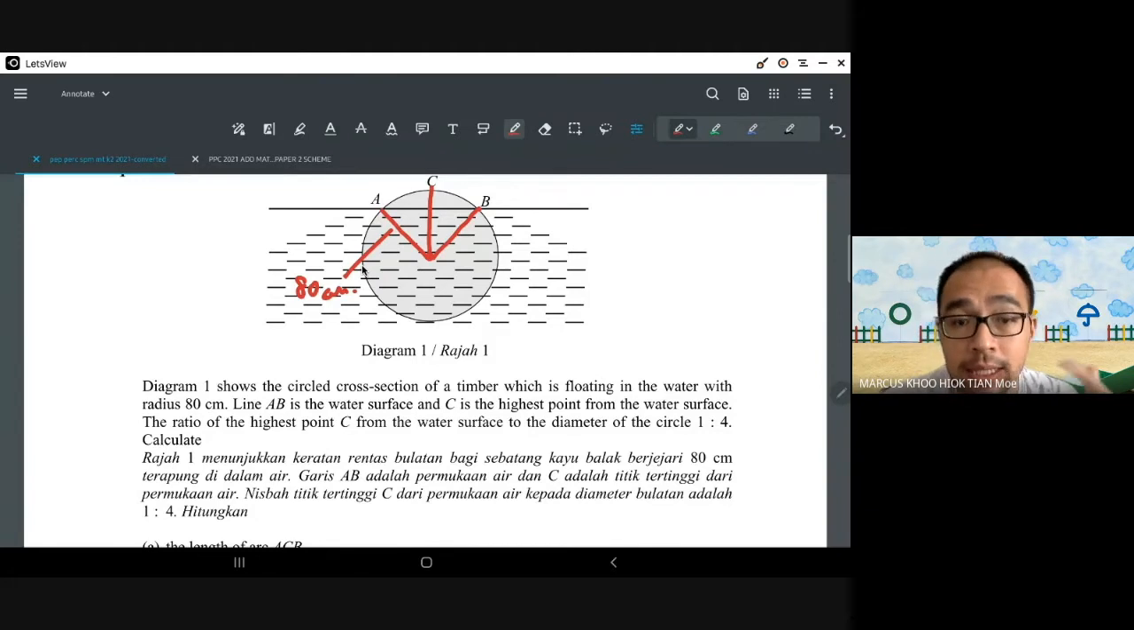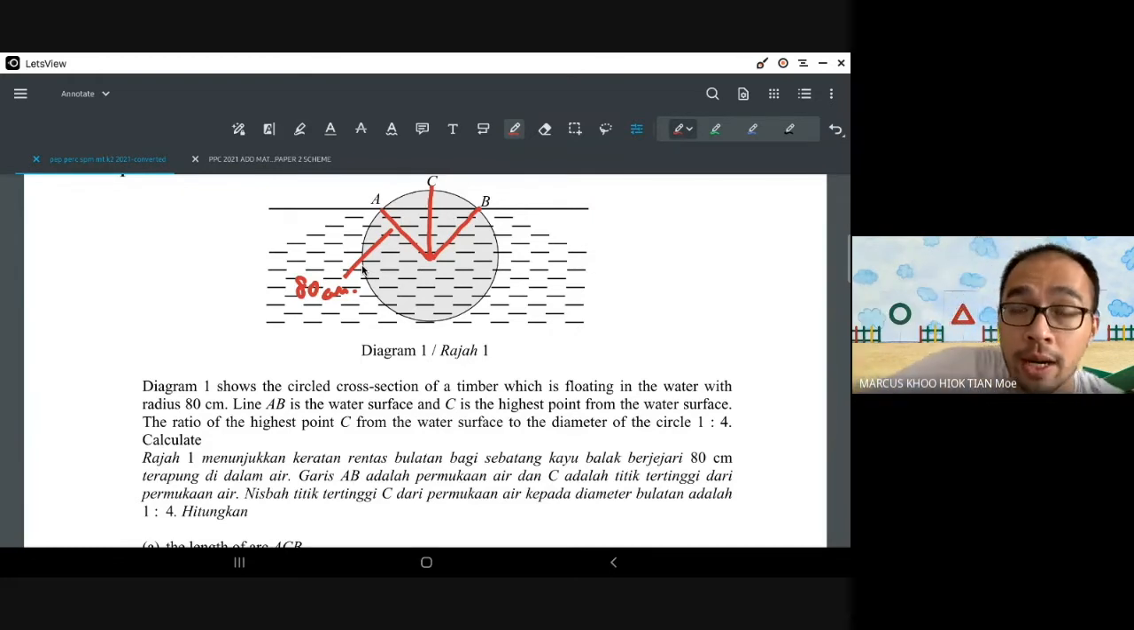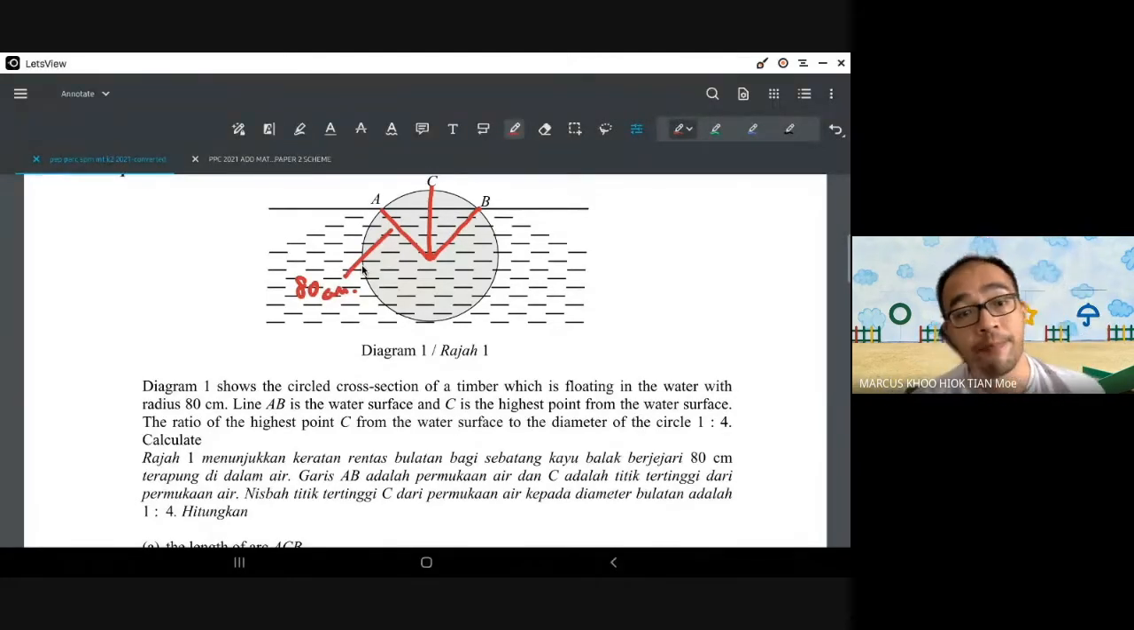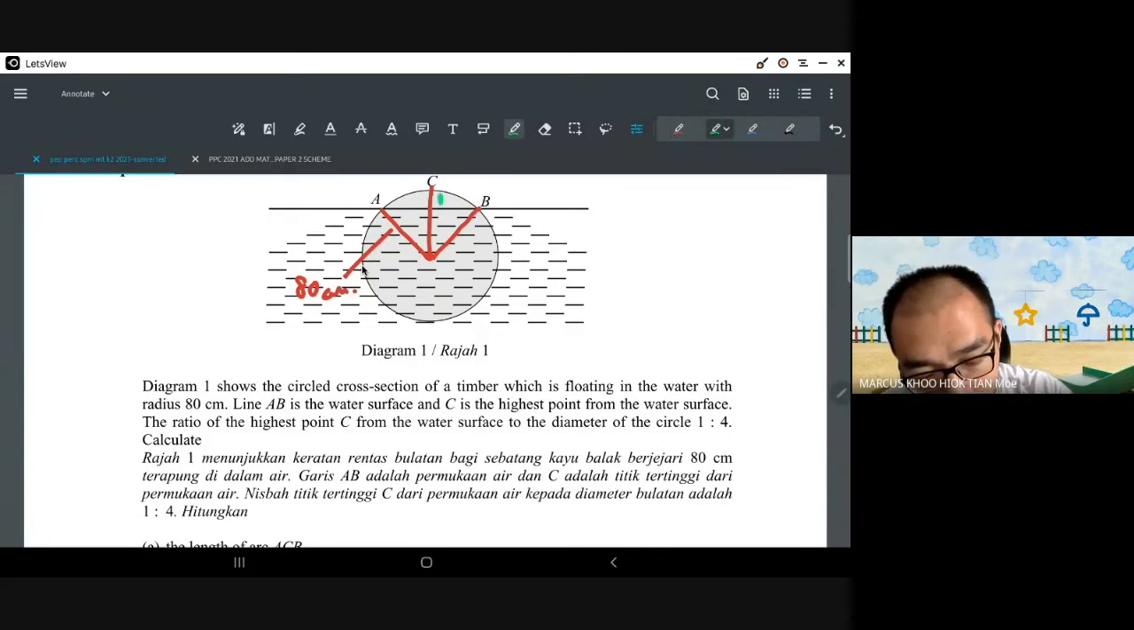C is the highest point from the water surface. It's hard for us to imagine because we think C is higher than A and B, so the distance is different. But if you understand the concept of radius, you will know that the lengths of OA, OB, and OC are exactly the same. The ratio of the highest point C from the water surface to the diameter of the circle is 1 to 4. So this is 1 part and this is 4 parts.